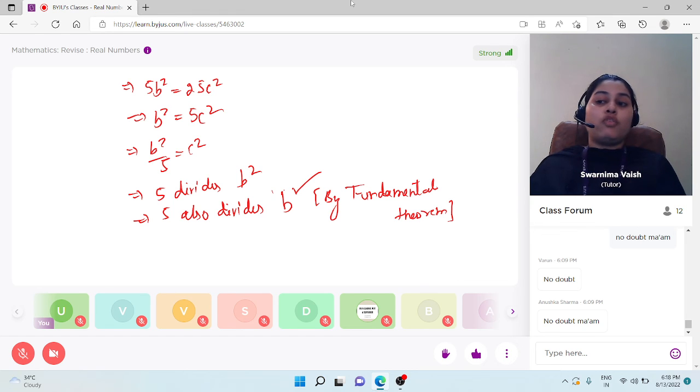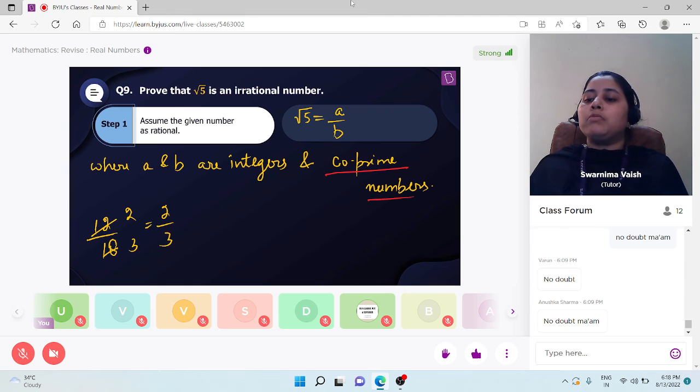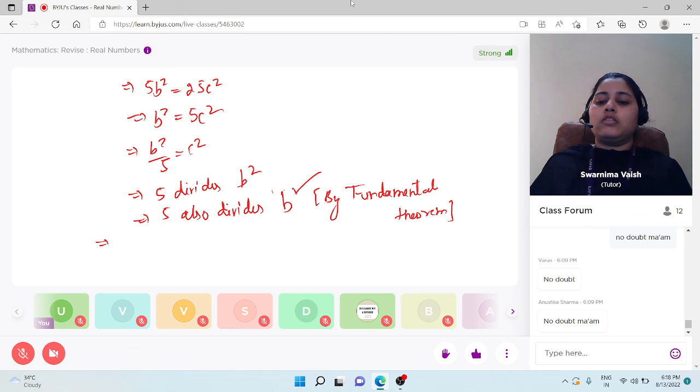But students, initially we assumed that a and b are co-prime numbers, meaning they have no common factor at all. But after solving, we got that 5 is a factor. It is common between a and b both. It means we got a contradiction here.